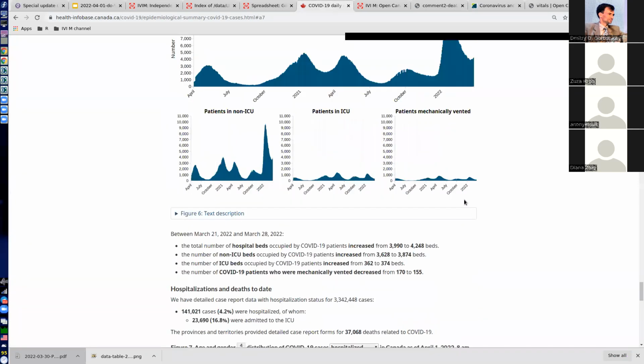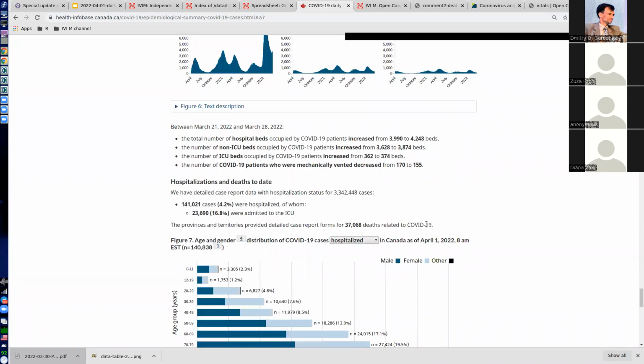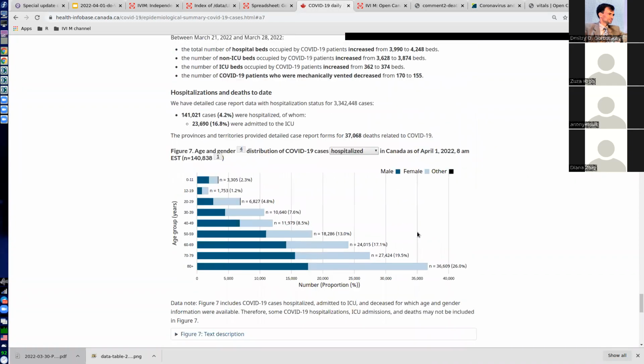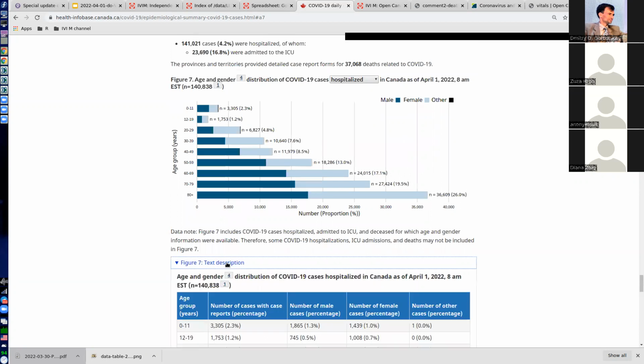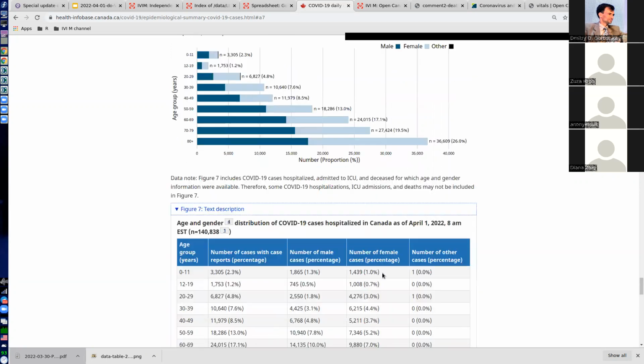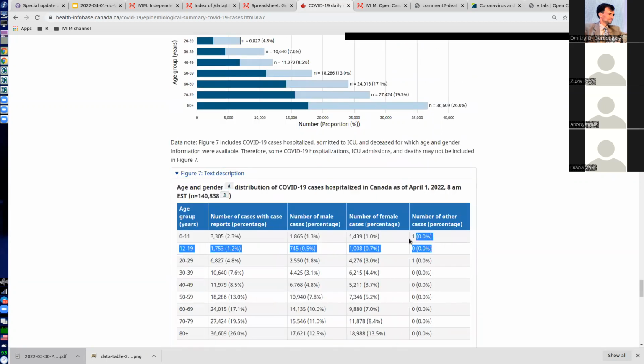Another important message which we made is that young people, again, do not die of COVID. And we have shown it here as well.